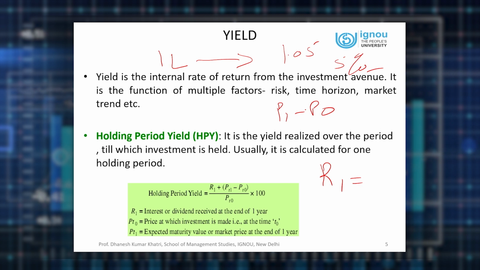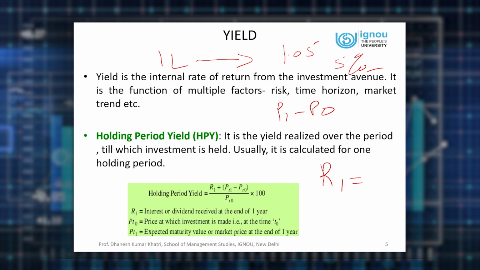Now what is P1? P1 is the maturity value or the sales price of your investment at the end of year 1 or at the end of period 1. Whereas P0 is the purchase price. So in that way, we can calculate the difference between P1 and P0 as the capital gain. So holding period return will comprise of regular income plus capital gain as a function of the invested amount, which will give you return in percentage.